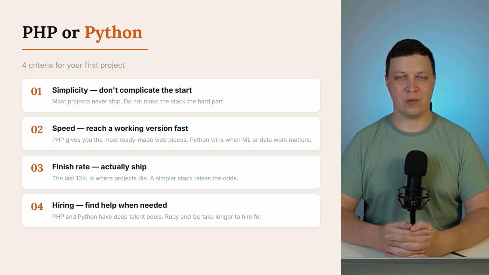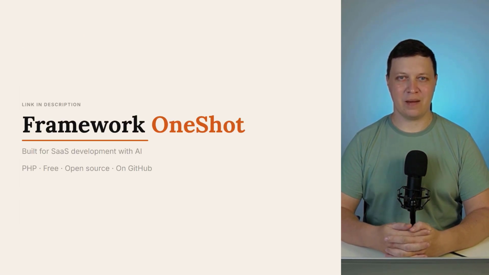In short, want problems in the future? Pick Ruby or Go. Want problems right now? Pick Node.js and Next.js. Want things to work from the start? PHP or Python. In this course, we work on PHP, the one-shot framework.